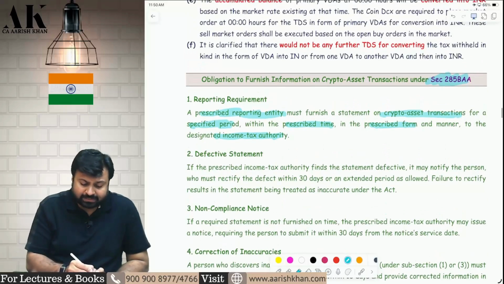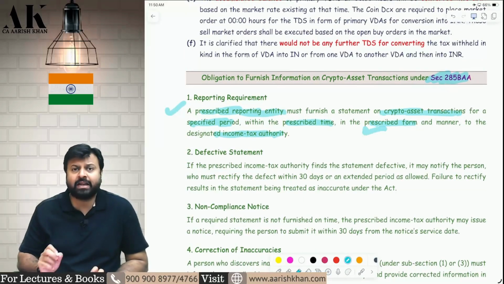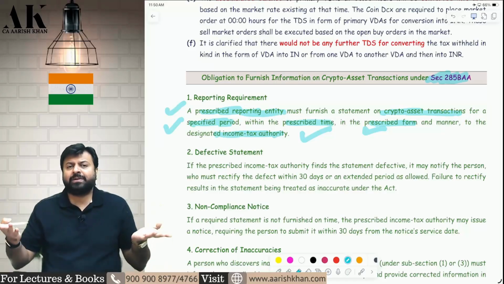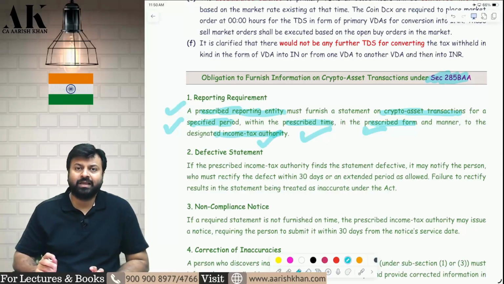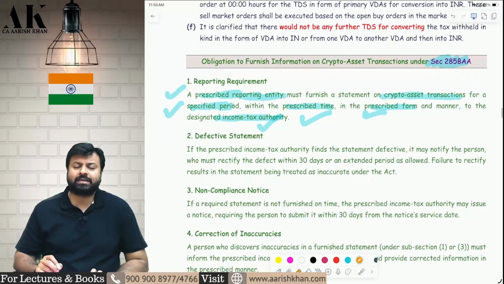Who will report? Prescribed entity will report. What they will report? I don't know. In prescribed form they will report. When will they report? In prescribed time. For how much period will they report? 3 months, 6 months, 1 year? I don't know. To whom will they report? I don't know. So they will prescribe all these things. Let's wait. When they prescribe, I will address it. If they don't prescribe, that's great for us.